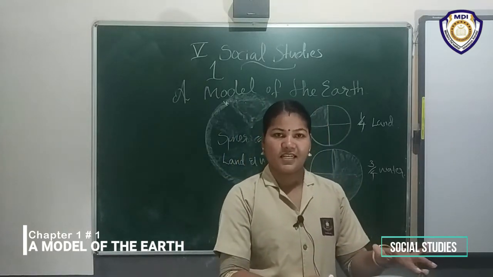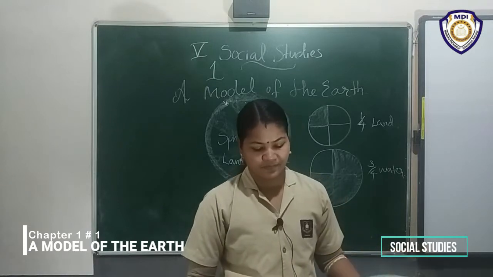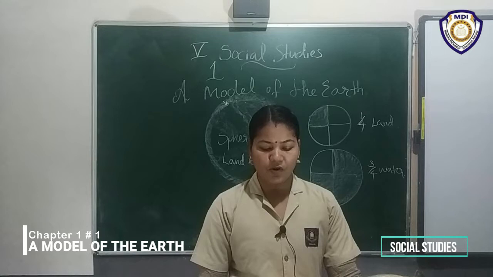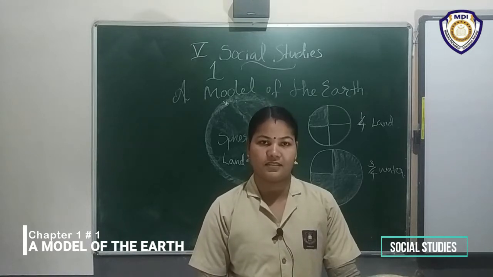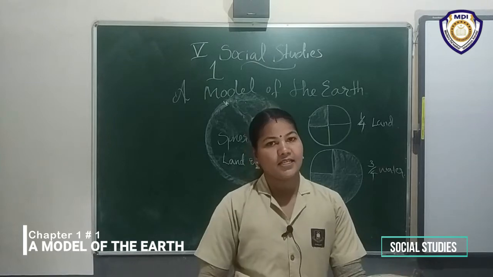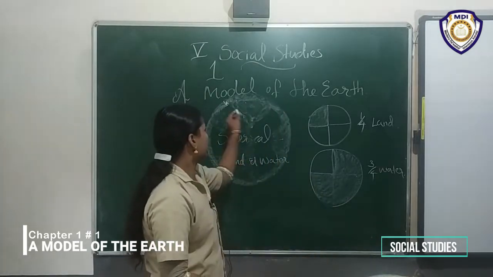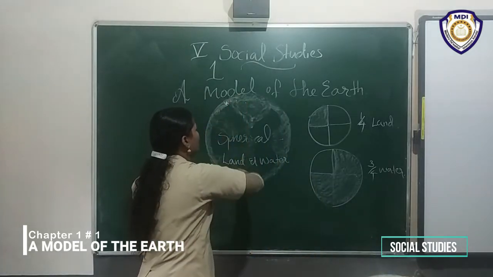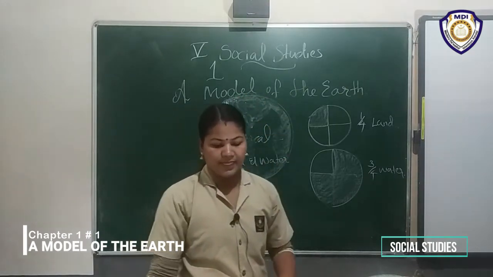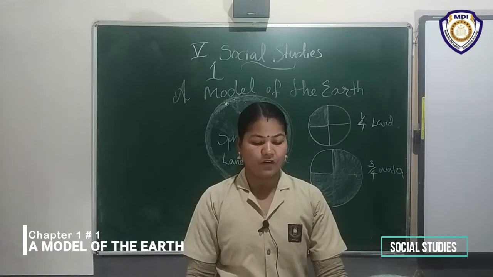What is it? It is a globe. A globe is a spherical or round model of the earth. Underline that. Spherical means a round shape.